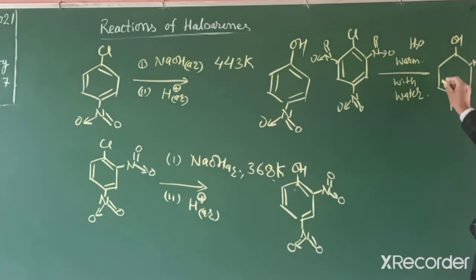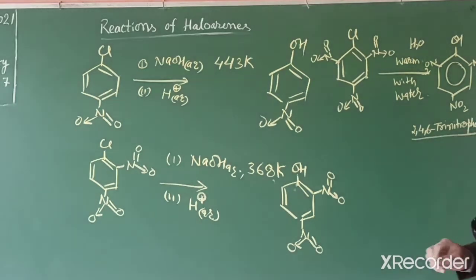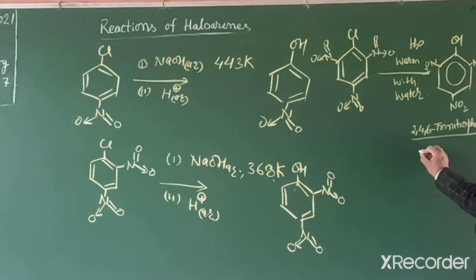2,4,6-trinitrophenol. Students, this one is 2,4,6-trinitrophenol. Very strong acid. Although it is alcohol, its common name is picric acid.